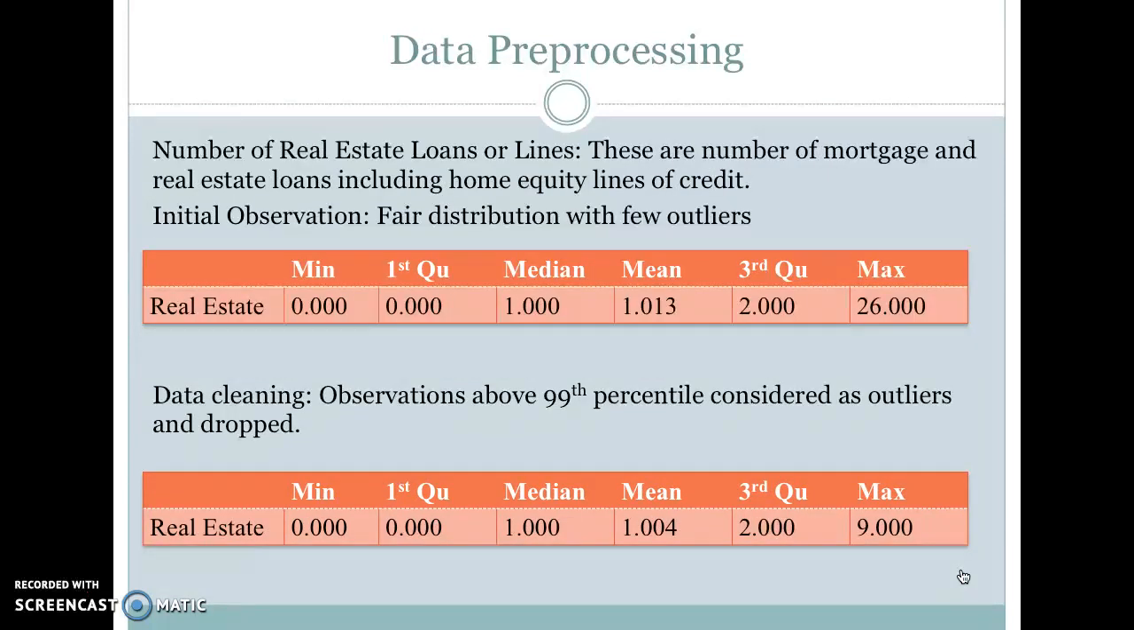Now we'll talk about the number of mortgage and real estate loans, including home equity lines of credit. The initial observation is the same as for the last variable. The values are fairly well distributed with a few outliers. We have done similar data cleaning here as well, taking all the observations above the 99th percentile as outliers and dropping them.